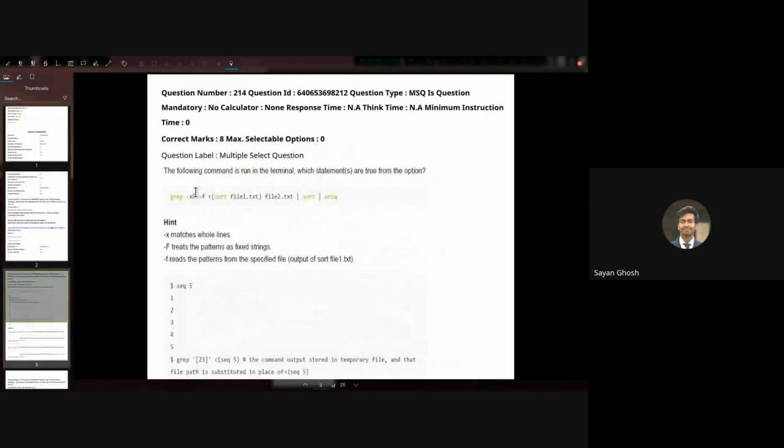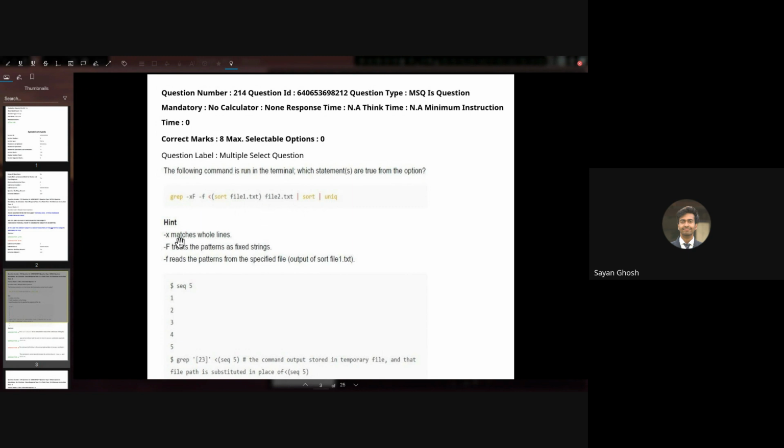All right. So here the first question is, the following command is run in the terminal. Which statements are true of the options given below? The command is grep -xFf, with capital F and lowercase f, then a less-than symbol and in round brackets sort file1, and then file2. The entire output of this is piped to sort, and then piped to uniq. Does anyone remember what grep -xFf with two files does?